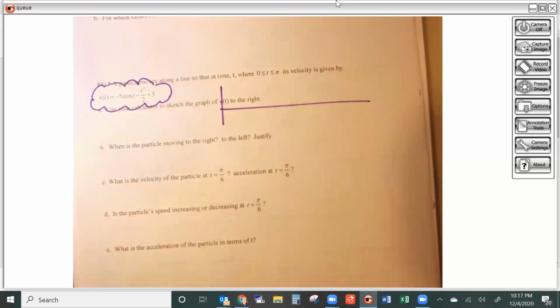Double check for me, please, before you graph it. You do want your calculator to be in radian mode, which is usually the default setting unless somebody messed with it. So -5 cosine x minus x to the power of 3 divided by 2 and then plus 5. So -5 cosine x minus x to the 3 over 2 and then my plus 5.